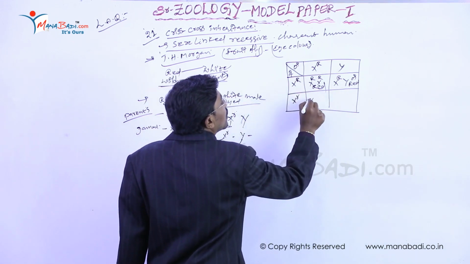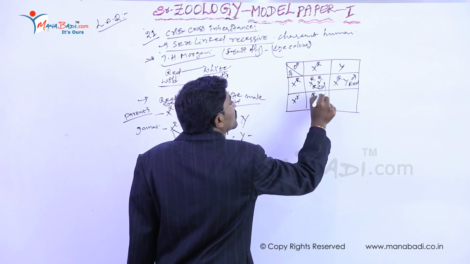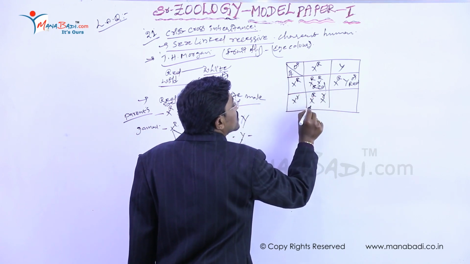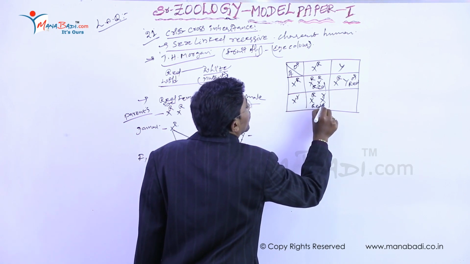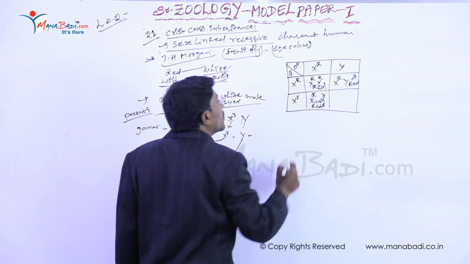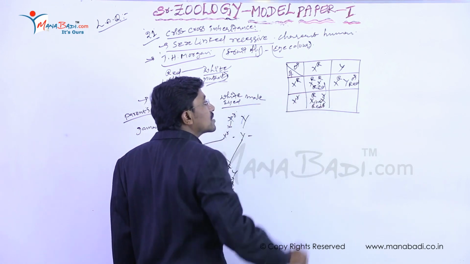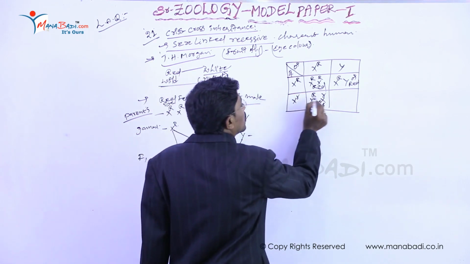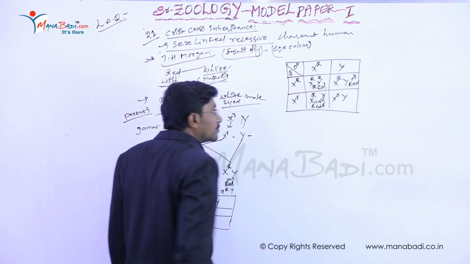Then here it is X, capital R, small r. It is the heterozygous red-eyed fruit fly. Heterozygous, why? Because here the genes are different. One is the dominant, the second one is the recessive character gene. So then after here, small r Y.